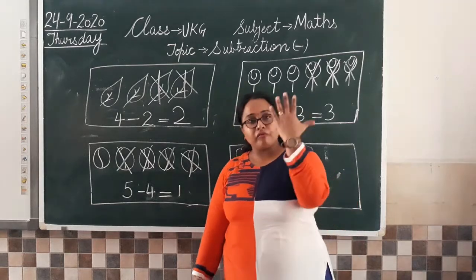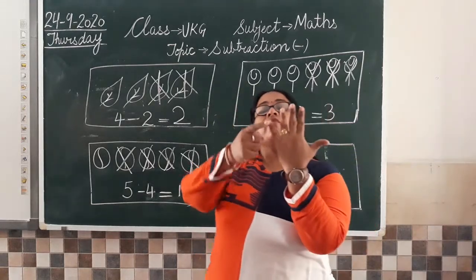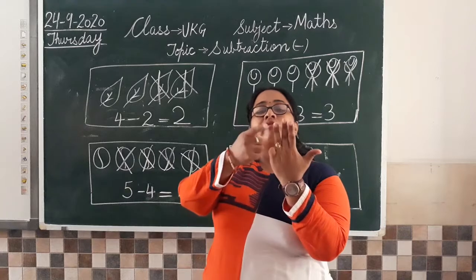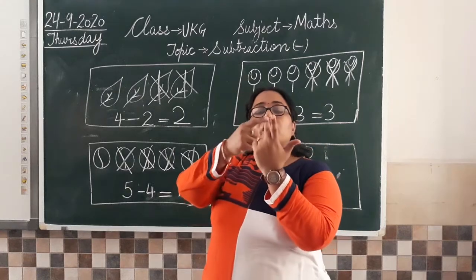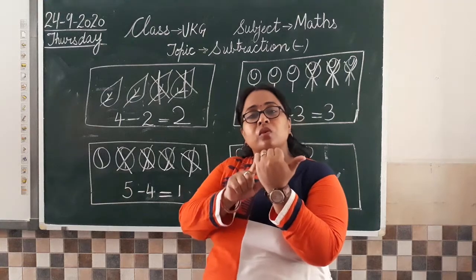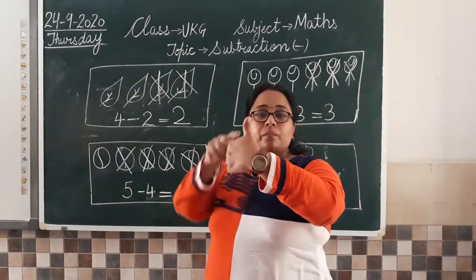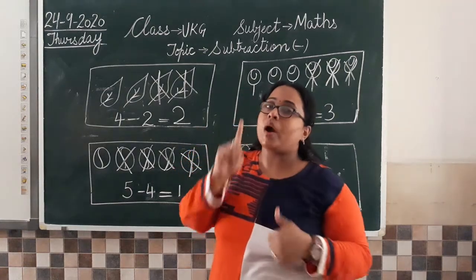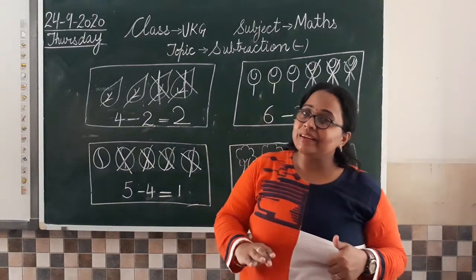Is that clear? 5 were there with us. 1 आपने दी, फिर दूसरे friend को दी. Then you gave to another friend, then 1 more friend. आपने अपने 4 friends को ball दे दी. Now how many ball is left with us? Only 1 ball. Is that clear?